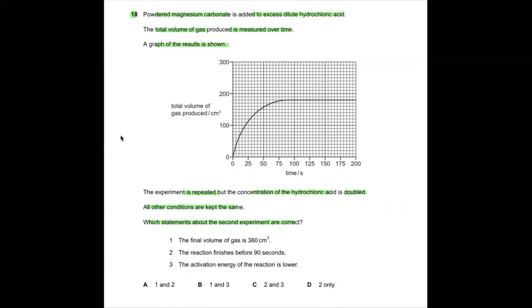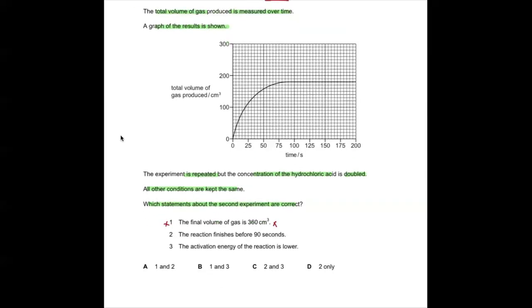No. Very good, because over here they have written that the acid is in excess. So if I double the concentration, there is no change in the amount of gas because it is already in excess. Taking more than the previous amount doesn't make any difference in the amount of gas formed, right? Yes, sir. Okay, so A is wrong. If statement 1 is wrong, it means our options A and B are both wrong, right?